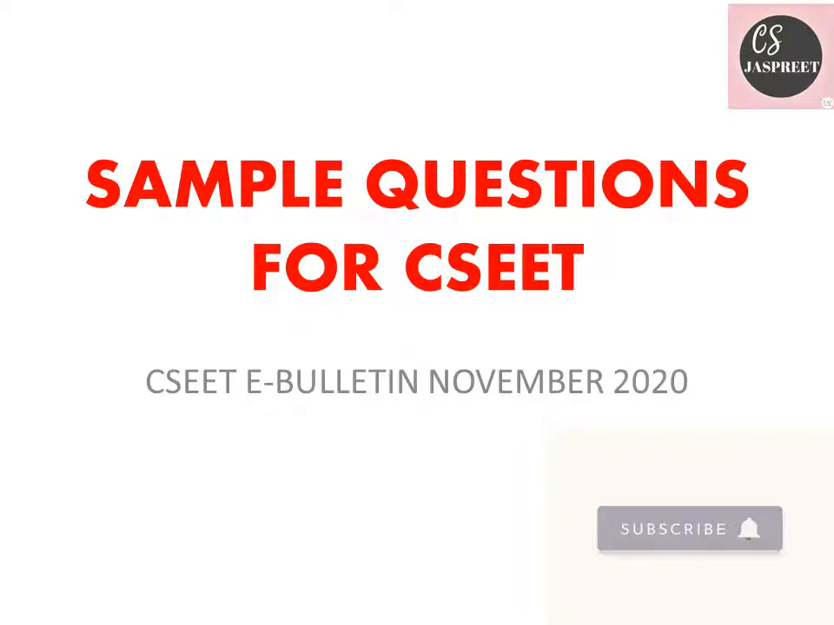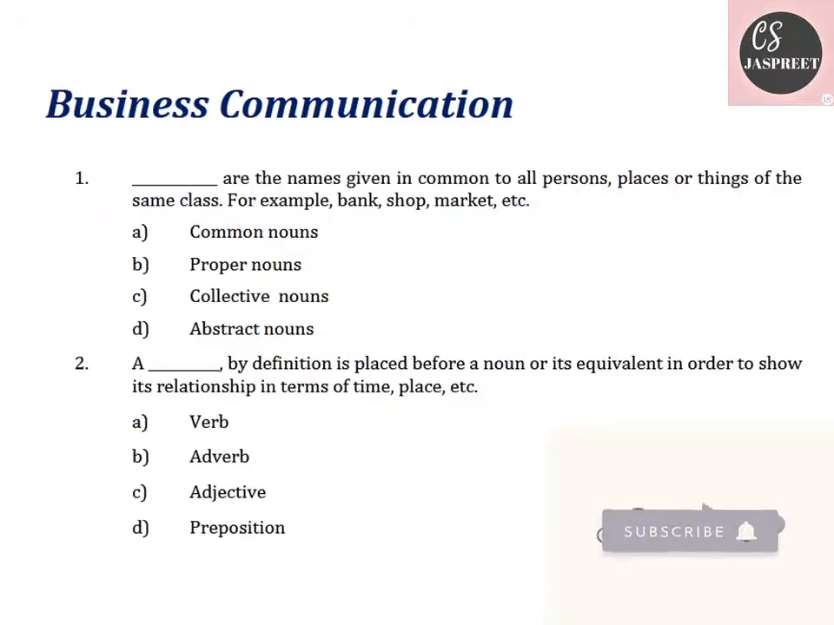The institute has released 10 sample questions for each subject in its newsletter. So let's go across all those 10 questions the institute has given in the newsletter. Starting with the first subject, business communication, the first question is: dash are the names given in common to all persons, places or things of the same class. For example, bank, shop, market, etc.